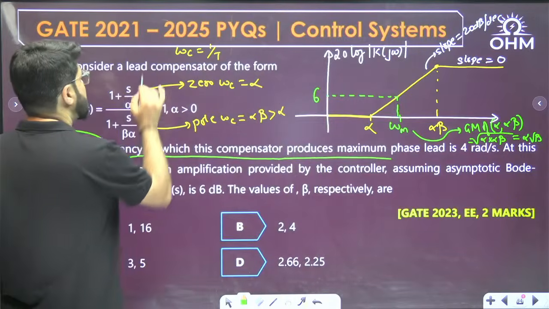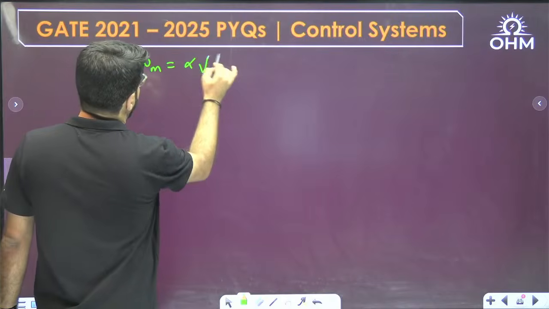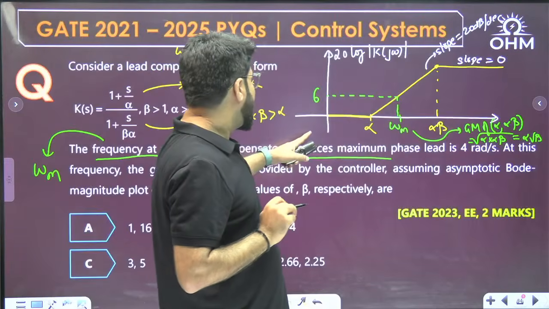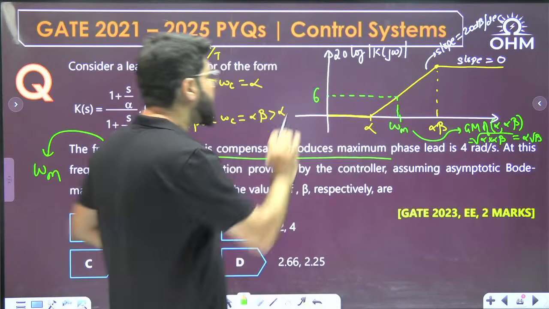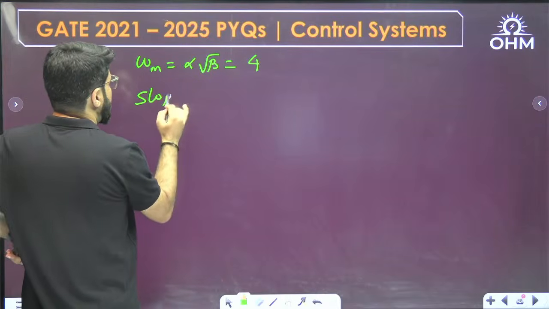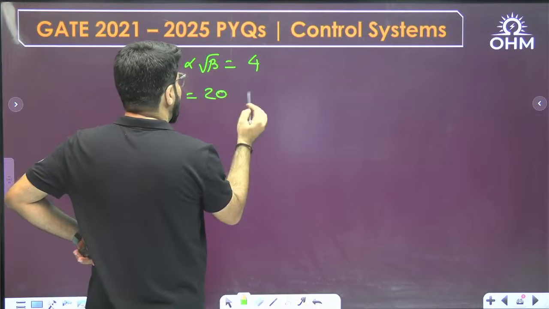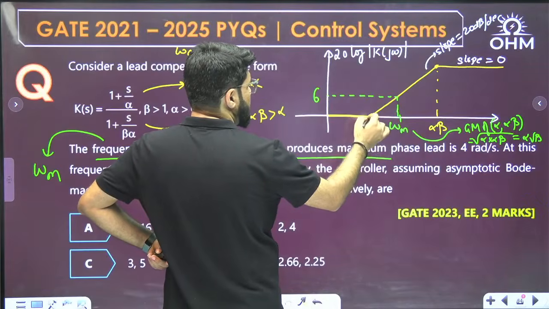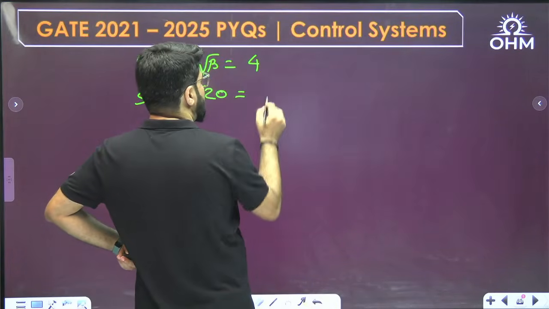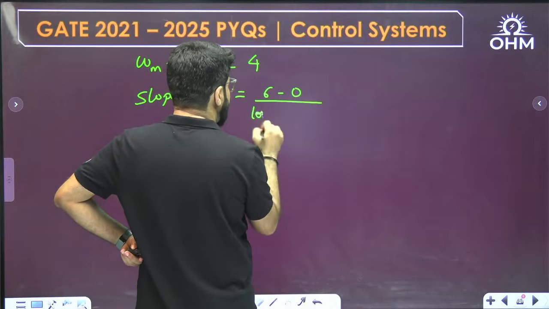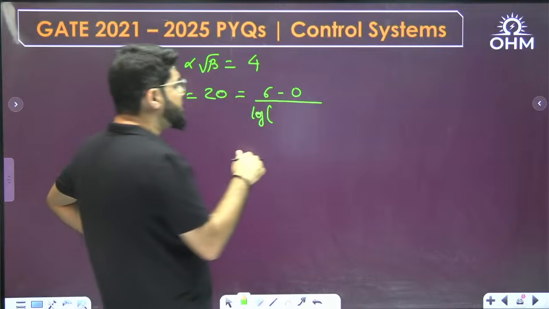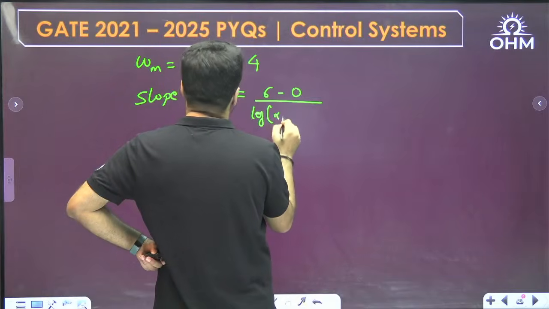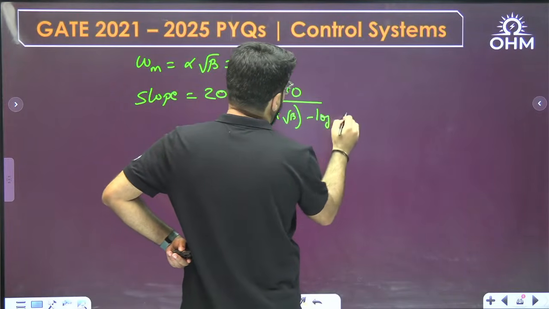Okay, so there are two things. Now let's come to the calculation. What is omega m? Alpha multiplied by root beta is 4. Okay, and this is one point, and the magnitude here is 6. I'll just use the slope formula. The slope of the line is 20 decibel per decade, and slope is the change in magnitude. How much is the change in magnitude between these two points? You take this point and this point, 6 and 0. The change in magnitude is 6 minus 0 divided by the change in log of frequency, decibel per decade: log of omega m minus log of alpha. What is log of omega m? Omega m is alpha root beta.